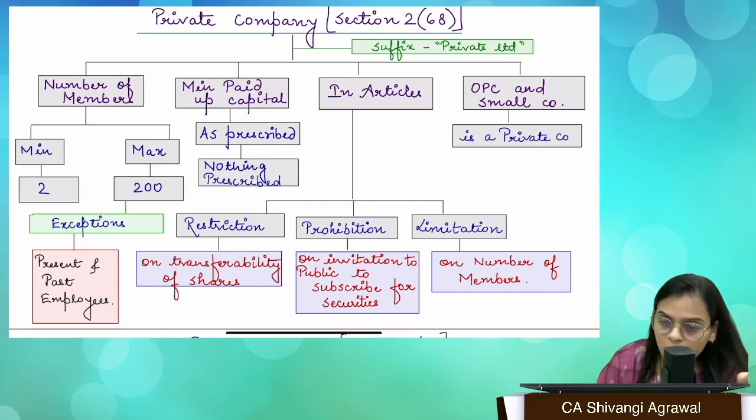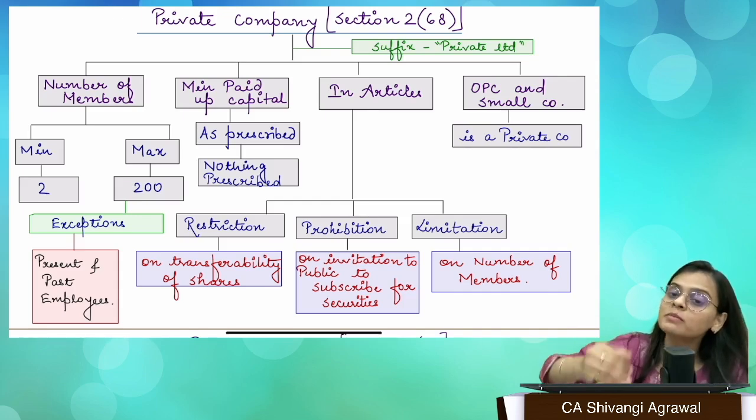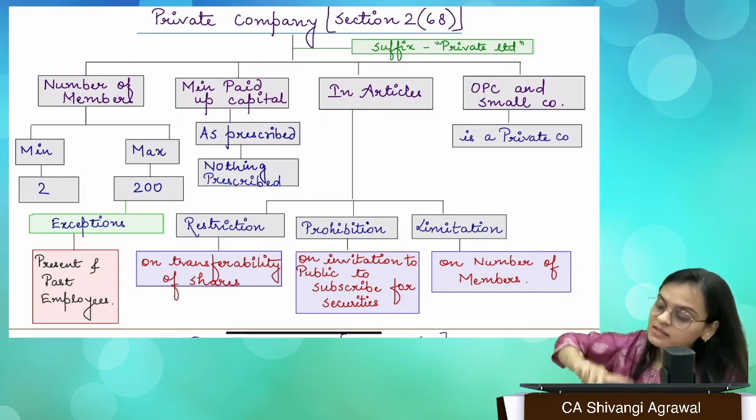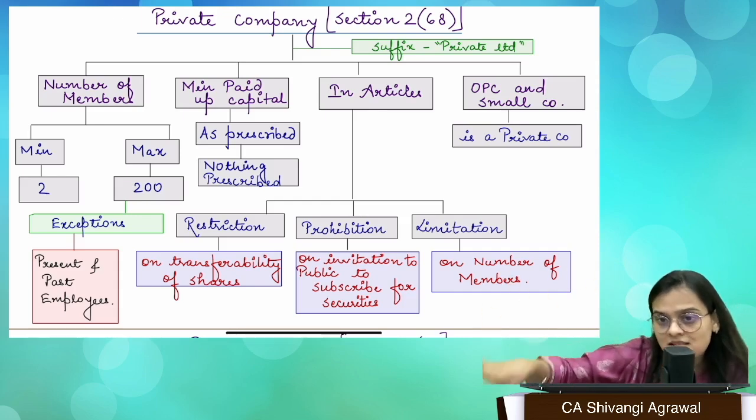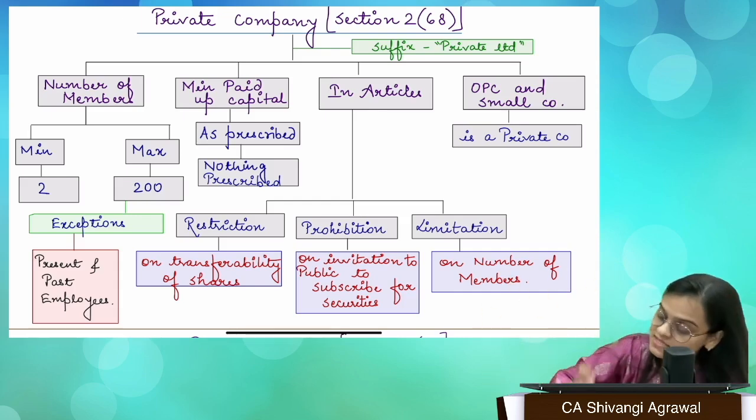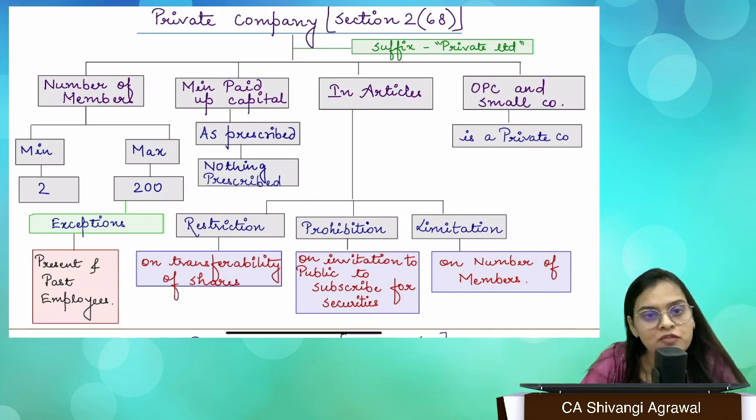So if they acquired the shares while they were employees, they'll not be counted in the limit of 200, even if their employment ended with the company and they continue to be the shareholder of the company. Still, they become the former employees. Still, they will not be counted in the limit of 200. So this is one thing that you have to remember.